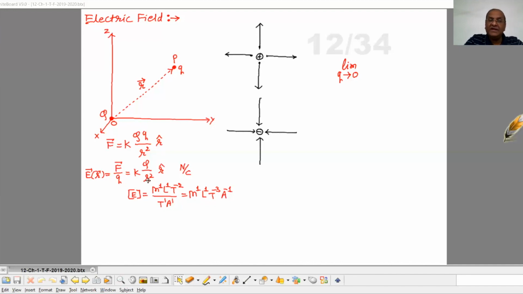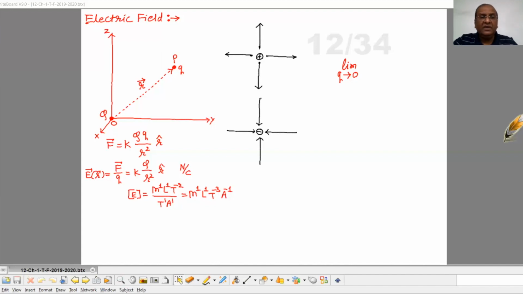So now we can give the definition of electric field like this. The electric field at any point of the given source is the force acting on unit positive charge placed at that particular point. Okay, so this one is the concept of electric field.